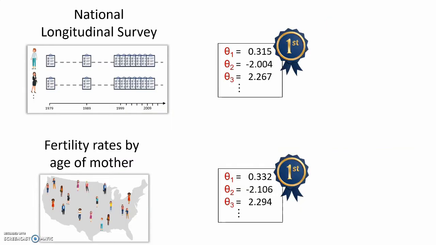So to recap what we just now did, we first learned the birth probability parameters using the National Longitudinal Survey, and then we learned them with the fertility rates dataset. These two datasets are very different. The first dataset contains information on individual people, and the second dataset contains information about the country America. But we were still able to learn the same birth probability parameters from both of these datasets.